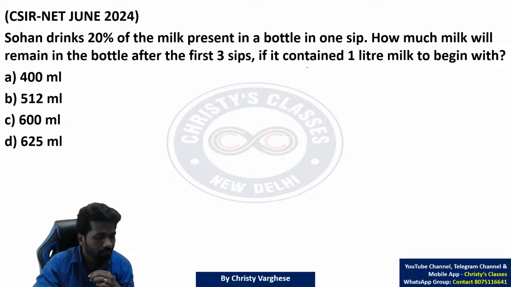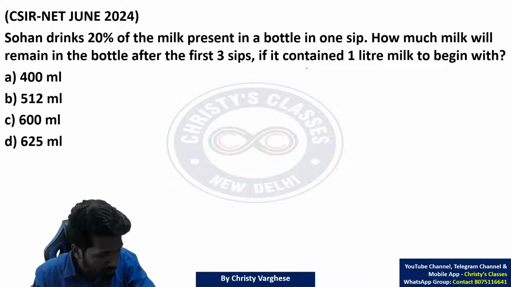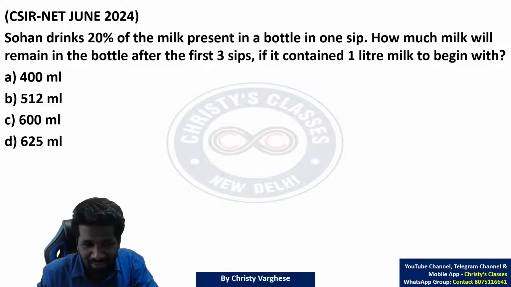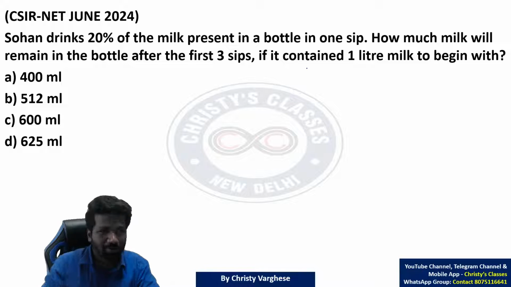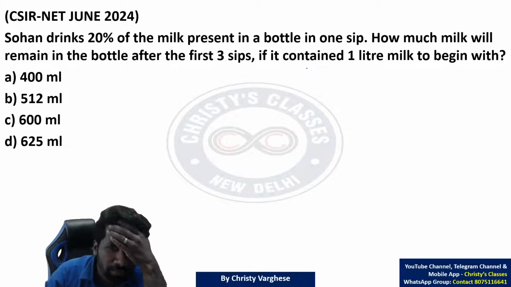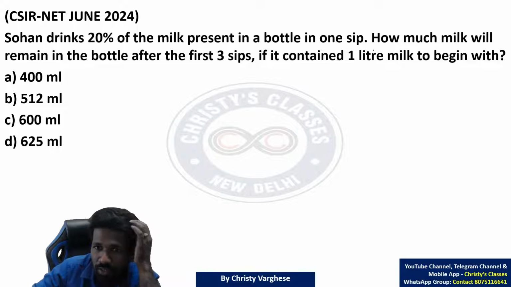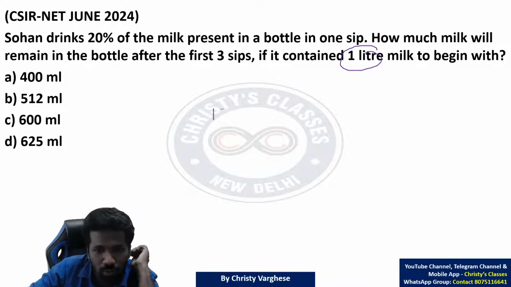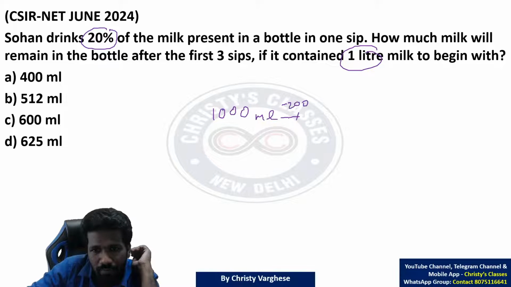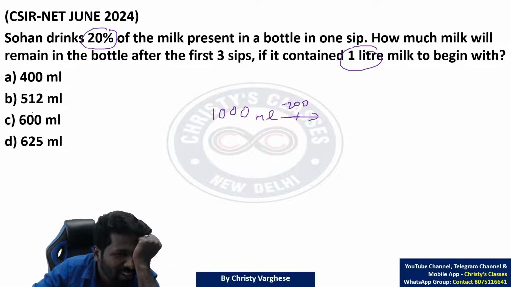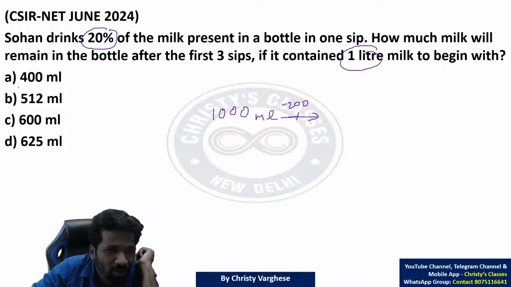Okay. So this question, some people at least make a mistake. I think some of you made the same mistake in the chat. No problem, I will explain. Sohan drinks 20% of the milk present in the bottle in one sip. So initially 1 liter, and 1 liter is 1000 milliliters. The logic that you may have used is 20% of 1000 is 200. So 200, 3 times: 200, 200, 200. 3 times means 600 gone. So 400. That is not the correct answer.